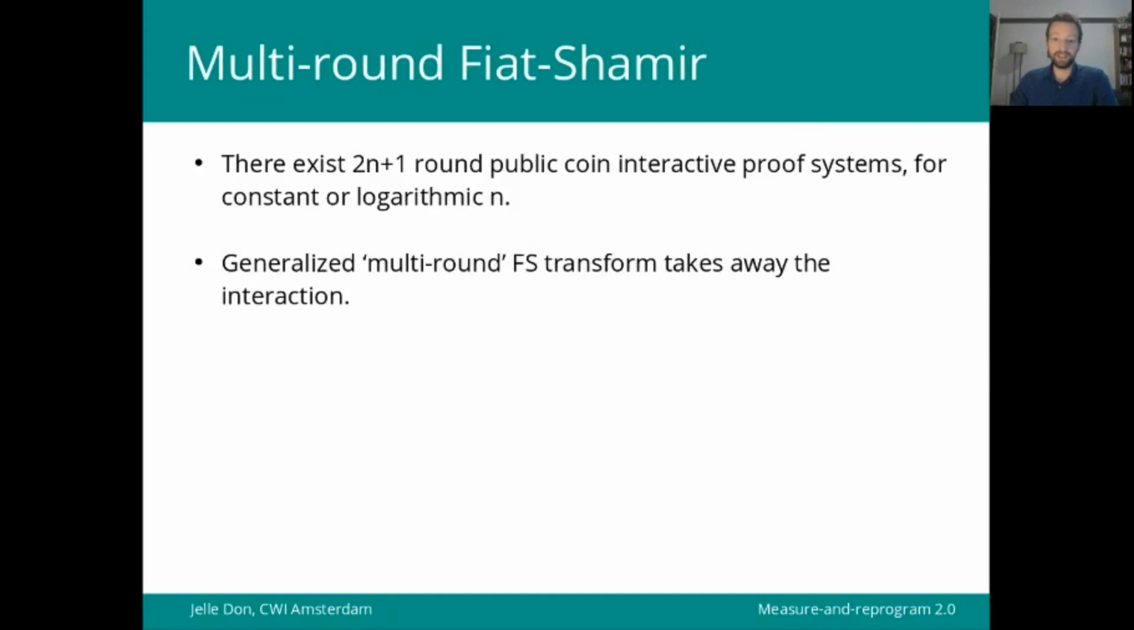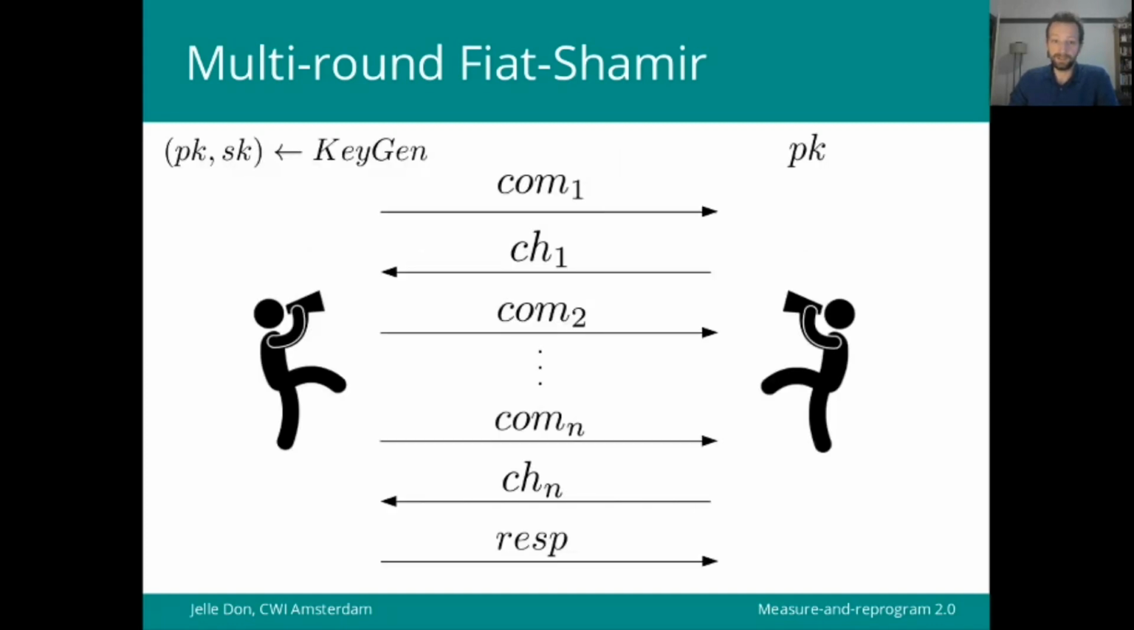And indeed, there exist many 2n+1 round public coin interactive proof systems for constant but also logarithmic n, where we can again remove the interaction in a Fiat-Shamir heuristic way. It looks like this. We have an interactive scheme consisting of many rounds.